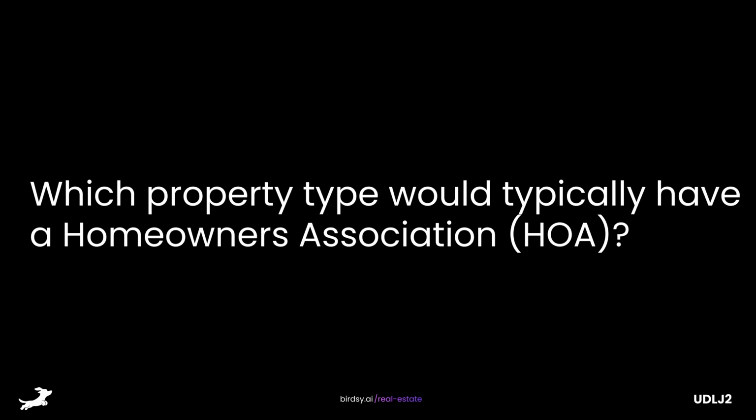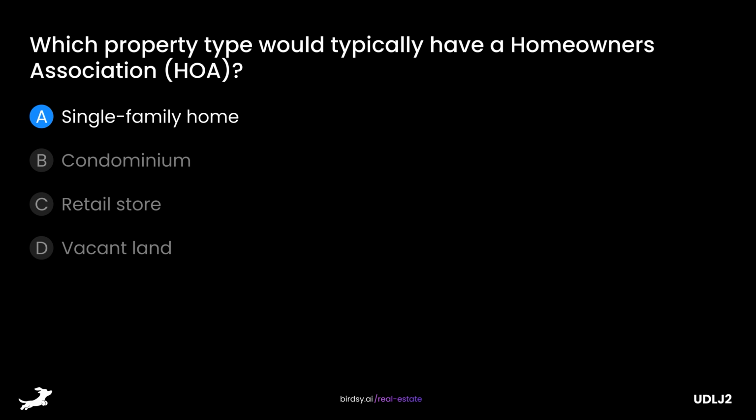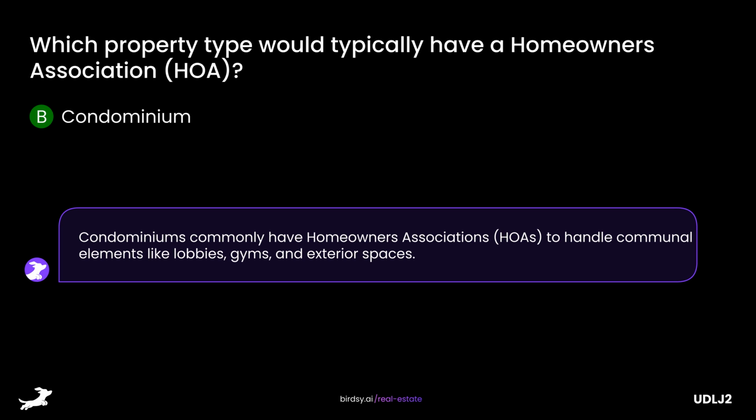Which property type would typically have a homeowners association, HOA? Is it A, single-family home, B, condominium, C, retail store, or D, vacant land? The answer is B, condominium. Condominiums commonly have homeowners associations, HOAs, to handle communal elements like lobbies, gyms, and exterior spaces.